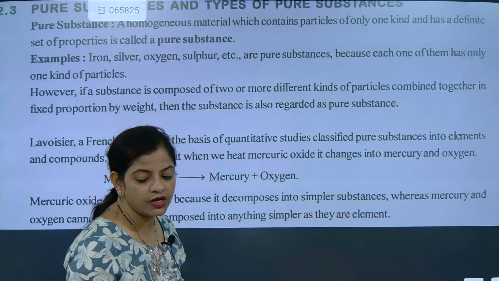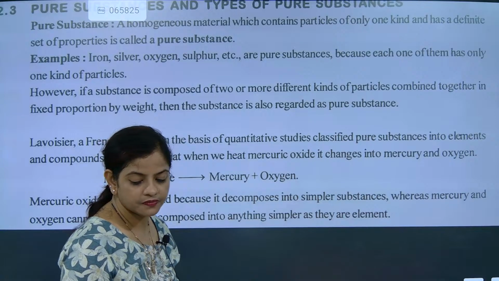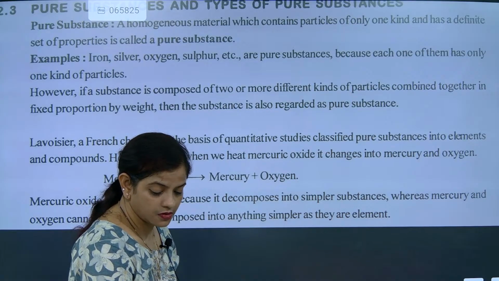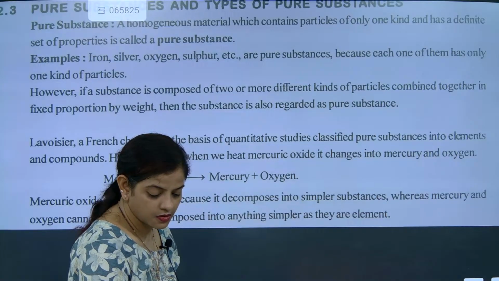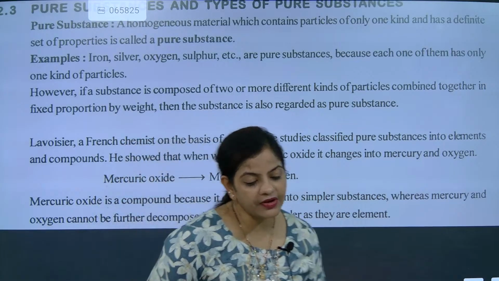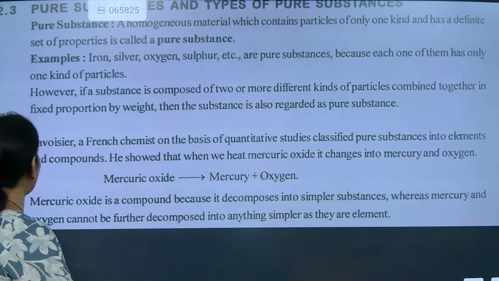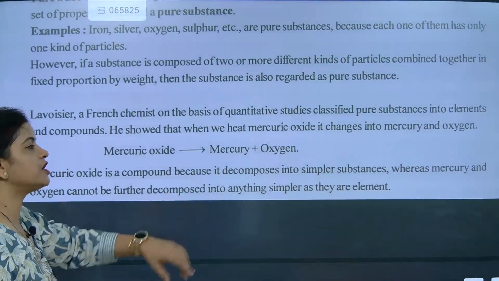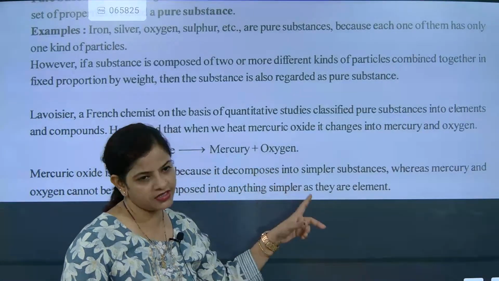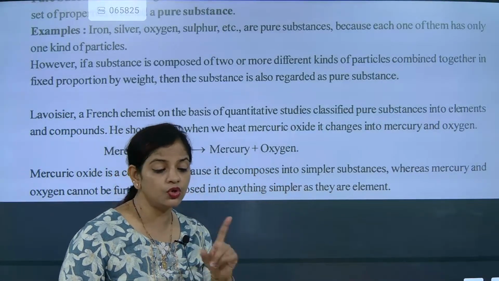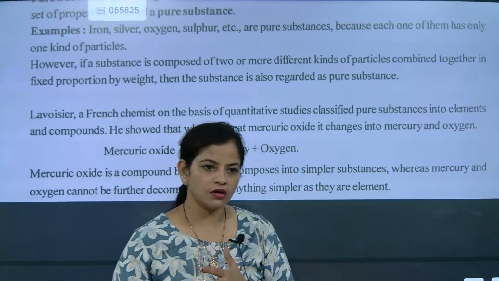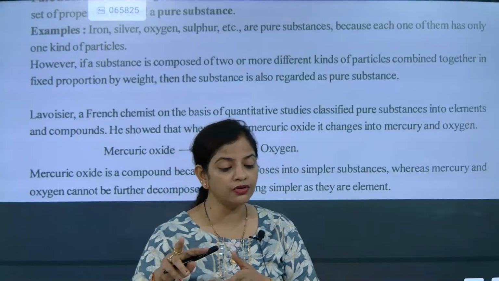Mercuric oxide is made with what? Mercury and oxygen. So mercuric oxide is a compound because it decomposes into simpler substances. A compound can break into two elements. A compound can break into element and element.